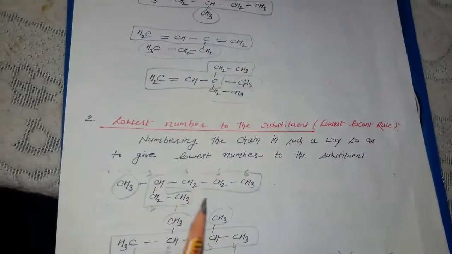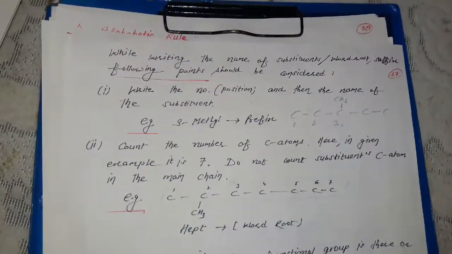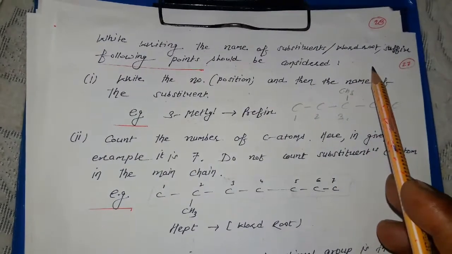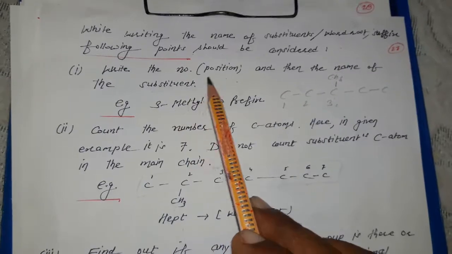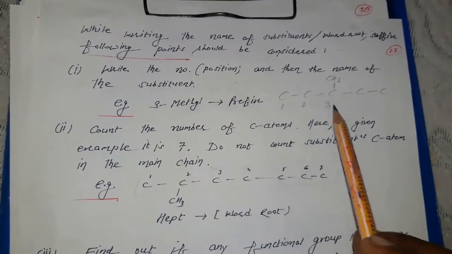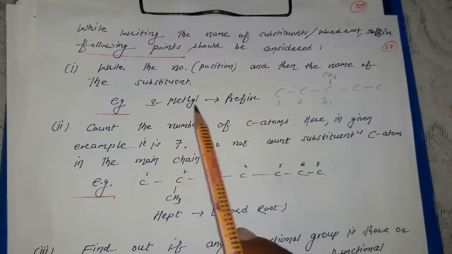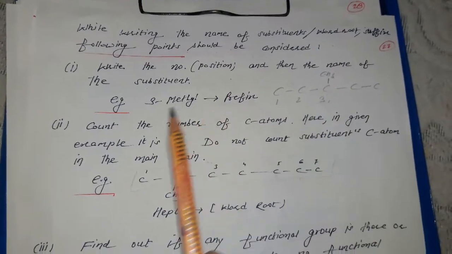Next rule we have to follow. Before the next rule, we have some points related to this one. Second rule, while writing the name of substituents, word root and suffix, the following points should be considered. Write the number, position, and then the name of the substituents. So we have to give the numbering of the substituent also in the naming. Like this one is the third position, and this methyl group is a prefix.